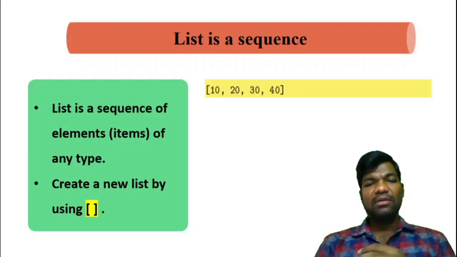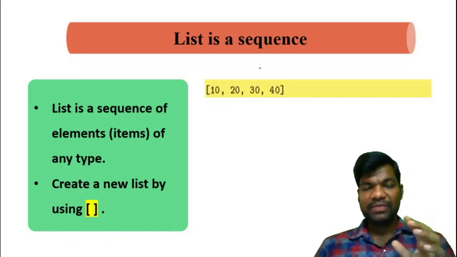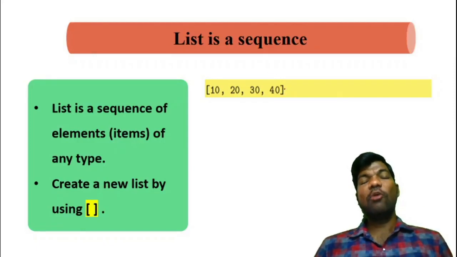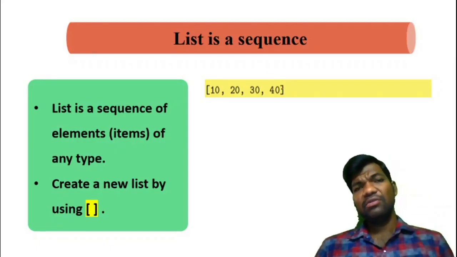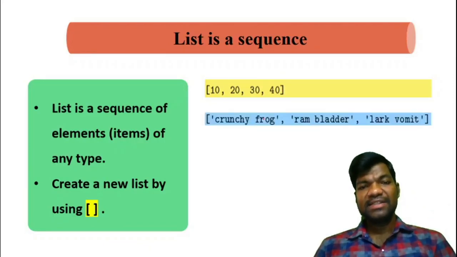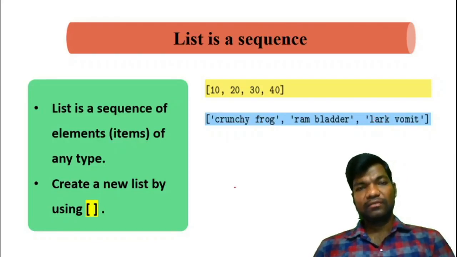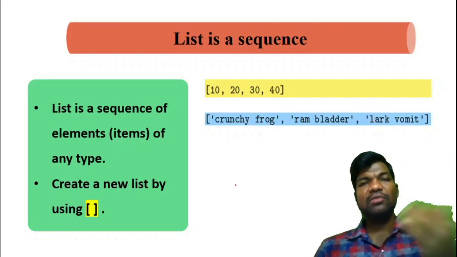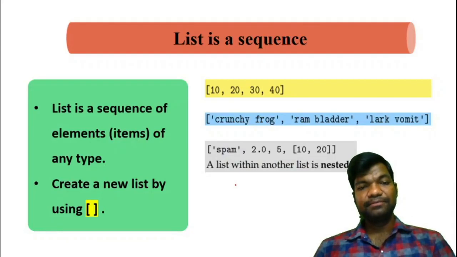Consider one example. So here this is a list. The list must be contained in square brackets. These are the elements. How many elements here? 4 elements. You can give any number of elements including empty. So this is one list. This is also one list. Not only integers, you can give strings, you can give floating values, you can give any other types in the list. Not only any fixed type, you can give any type of values.